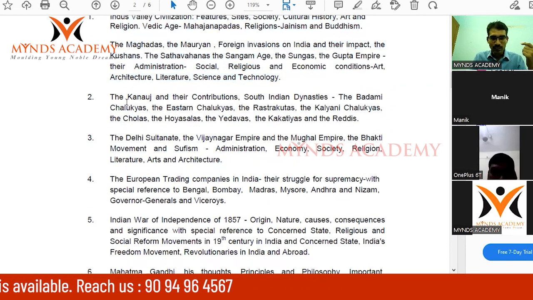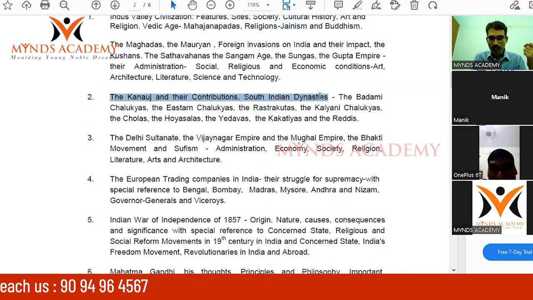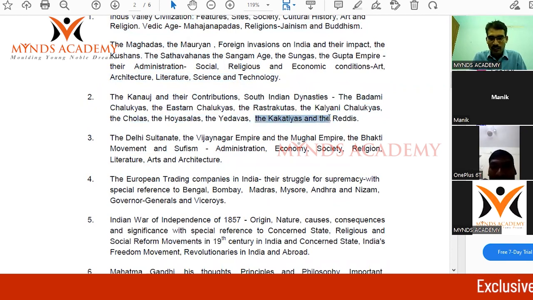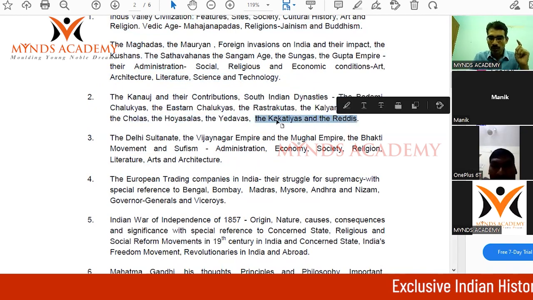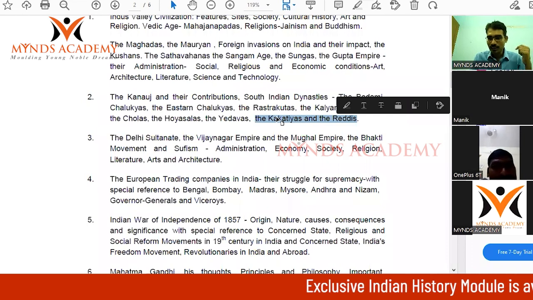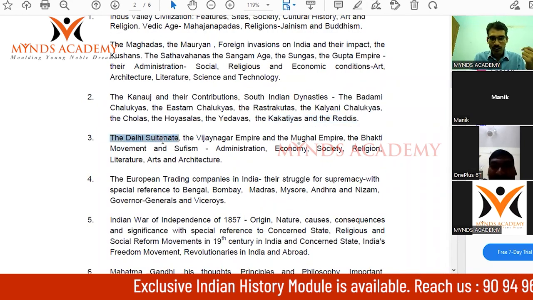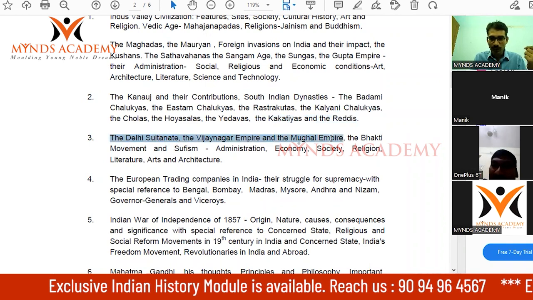Next part is Kanauj, then South Indian dynasties, up to Kakatiyas and Reddys. Here you can see Kakatiyas and Reddys are two of the most important dynasties with respect to Andhra history. The next point, the third one, is Delhi Sultanate, Vijayanagara Empire, Bhakti movement.